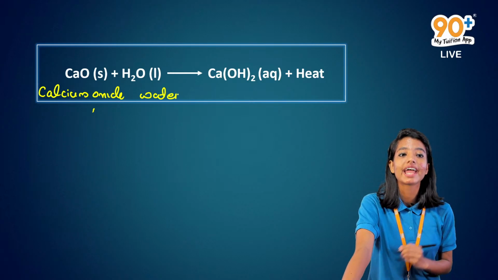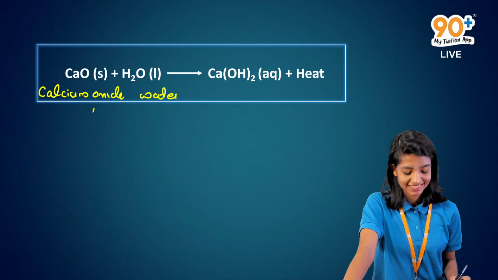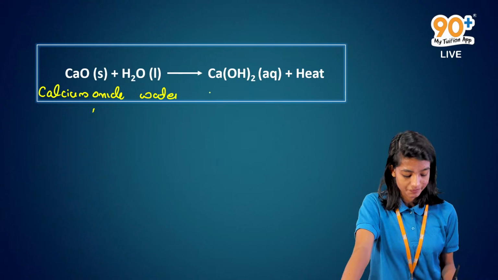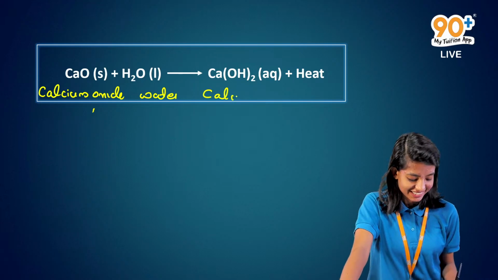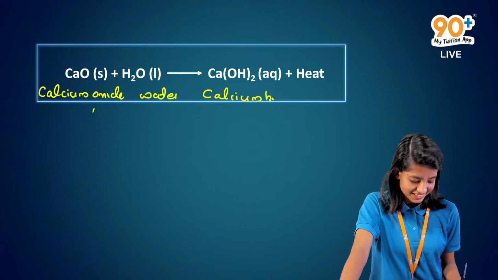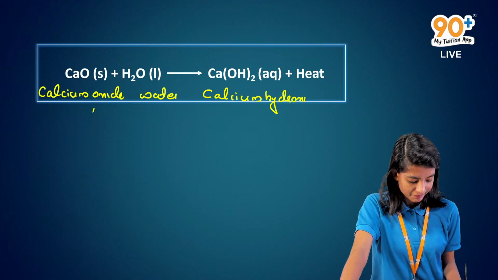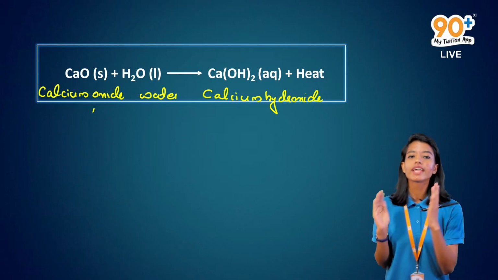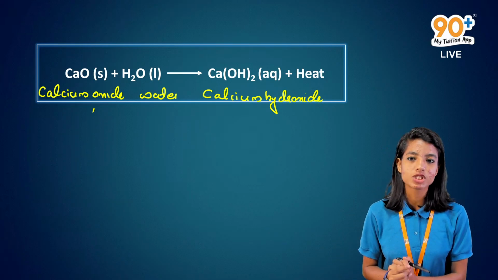And what is Ca(OH)2? Calcium hydroxide. Definitely. Very good. Calcium hydroxide. So here is an example for a combination reaction.